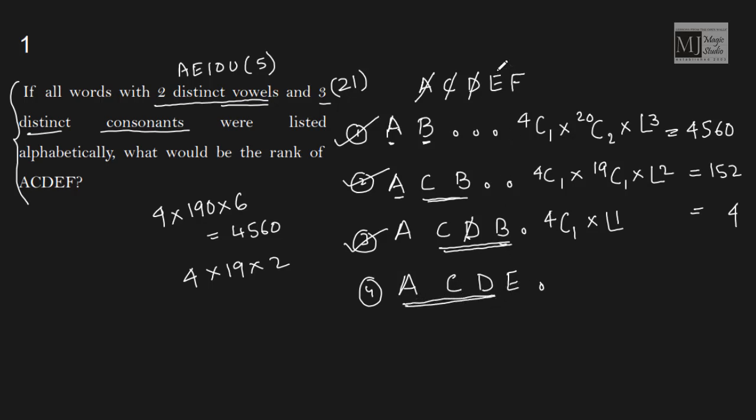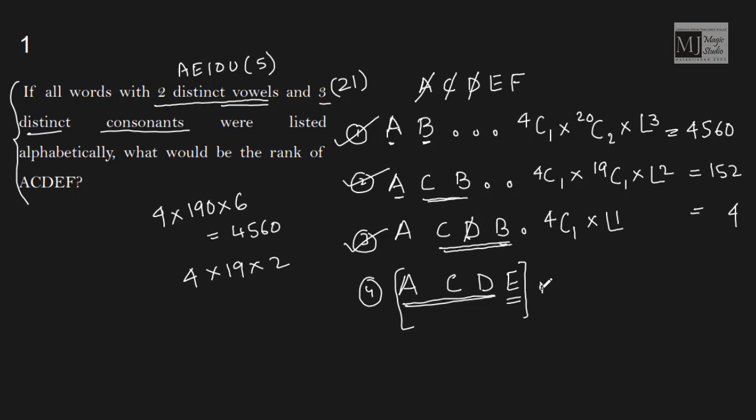Next we need to fix E, because we have already consumed B and D is already here. Two vowels are already taken up, and we are left with 2 consonants. We need to choose one more consonant.